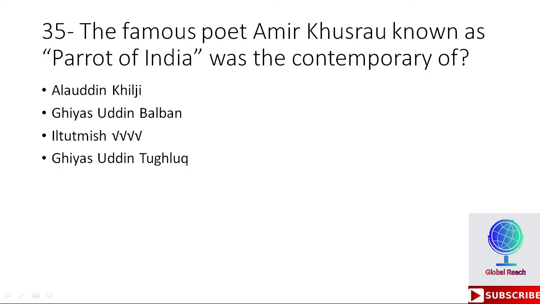Okay, 35th MCQ is, the famous poet Amir Khusro, known as Parrot of India, was the contemporary of. Options are Alauddin Khilji, Ghiyasuddin Balban, Iltutmish, Ghiyasuddin Tulip. So the right option here is Iltutmish, who was the contemporary of Amir Khusro.